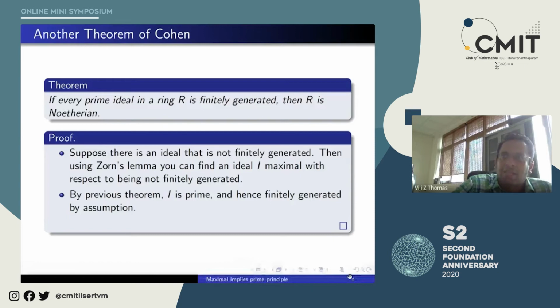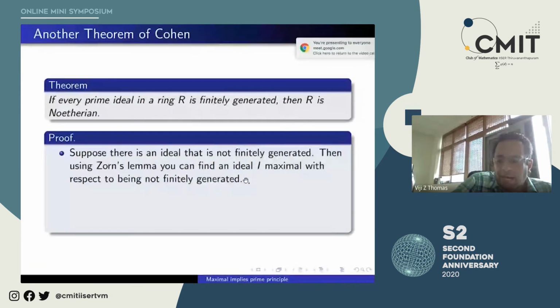Then somehow using Zorn's lemma, I will prove that this S has a maximal element. So with respect to inclusion, we are forming a poset. Suppose there is an ideal that is not finitely generated. Then using Zorn's lemma, you can find an ideal I maximal with respect to being not finitely generated.